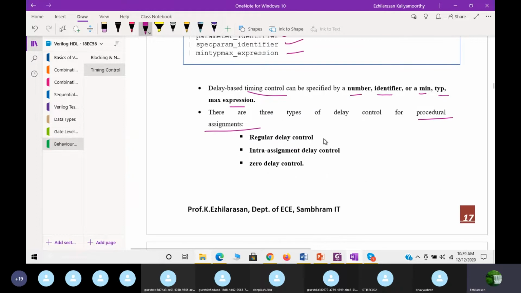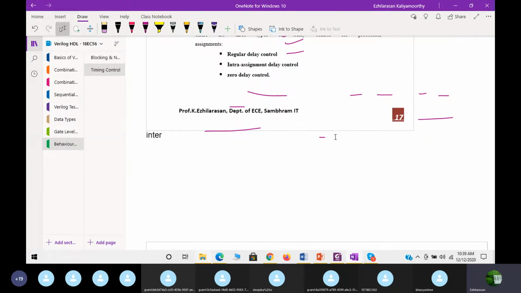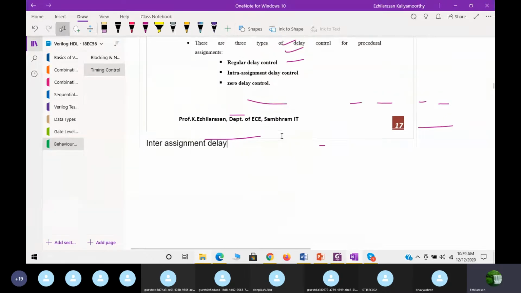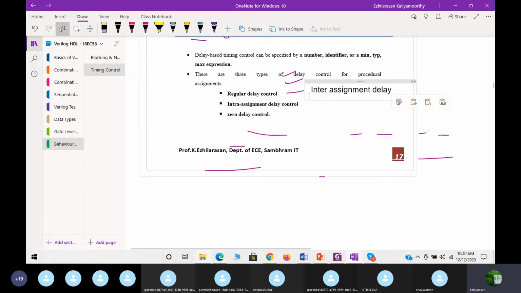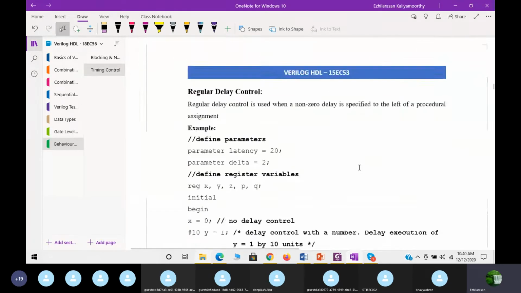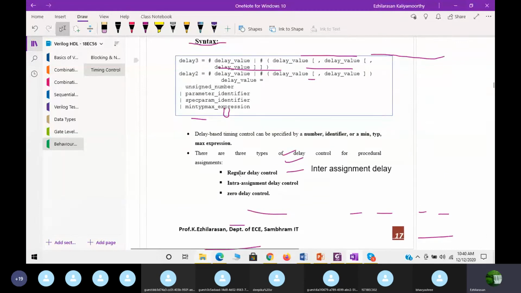The first is the regular delay control, which is nothing but the inter-assignment delay, which we already discussed. The second is intra-assignment delay control.